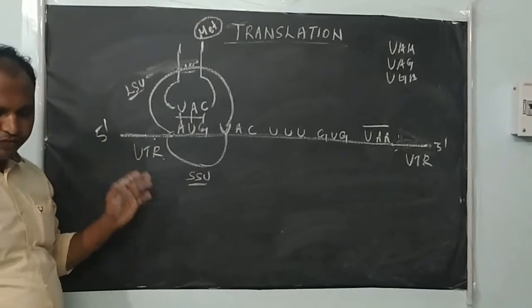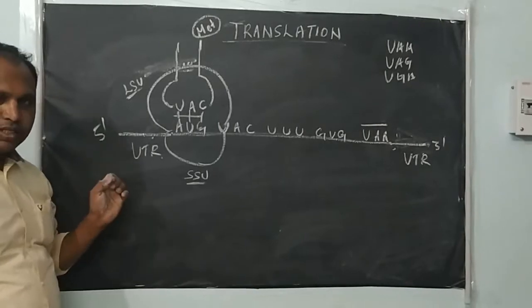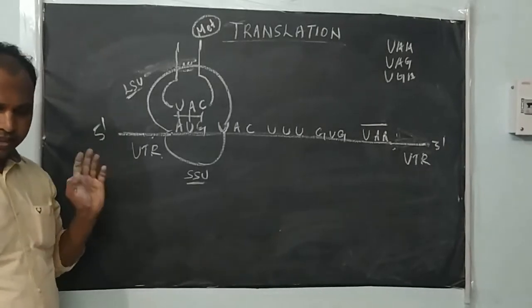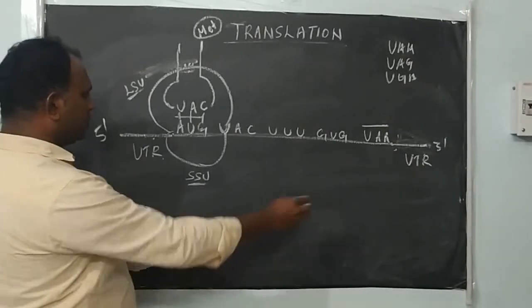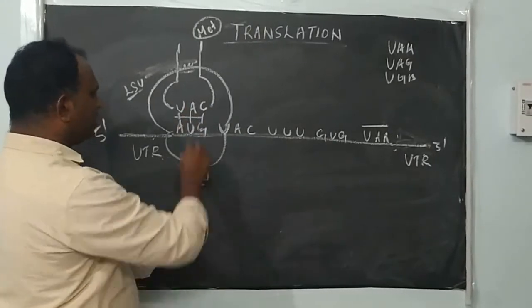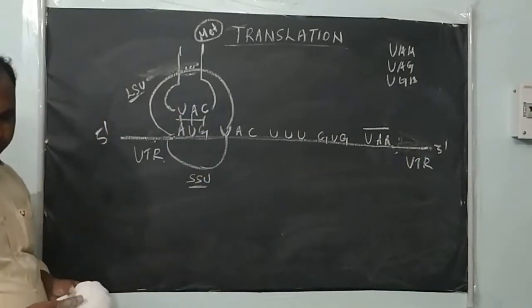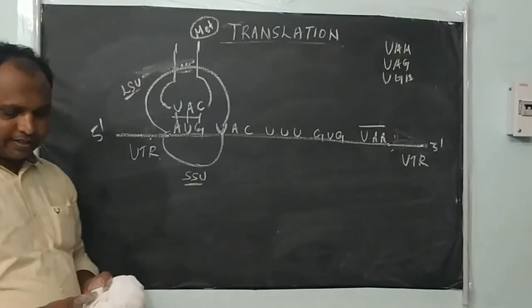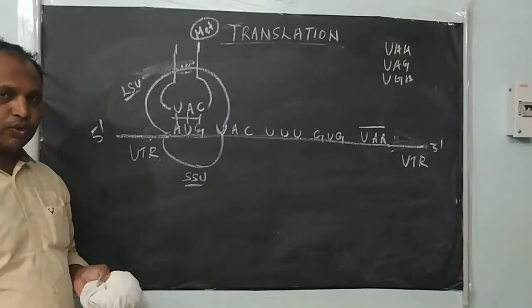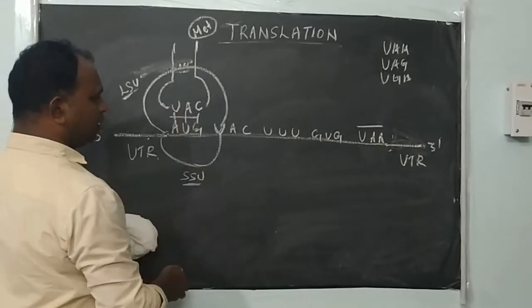Once the complete ribosomal complex is formed, the translation process will begin. Immediately, the tRNA is found in the P site, and next to the P site of the ribosome, the amino acid acceptor site is established. Now this tRNA is found at the P site.